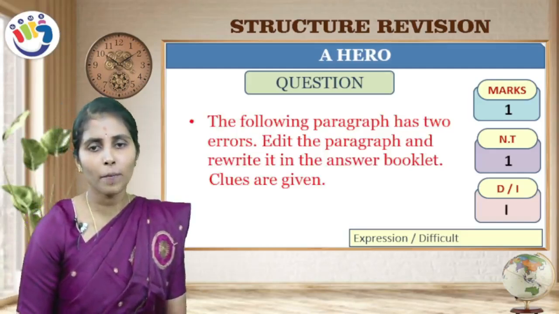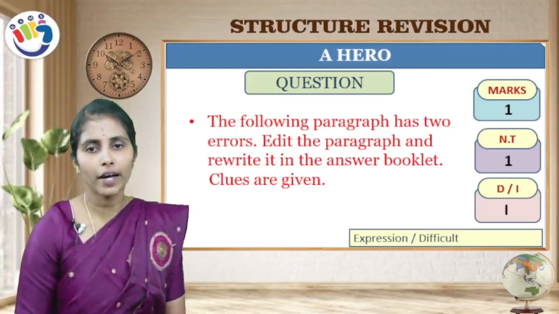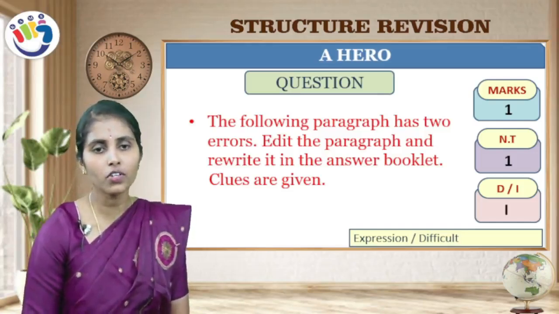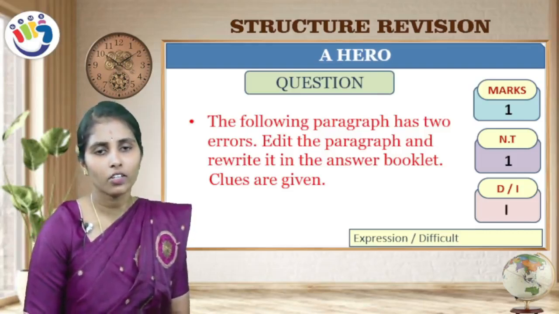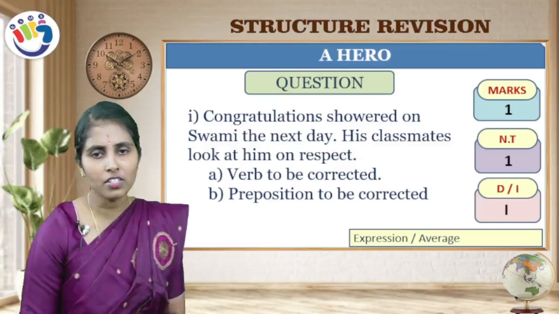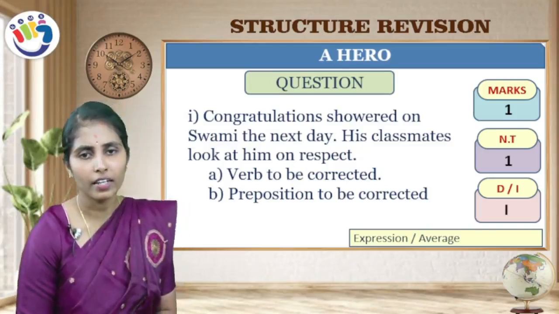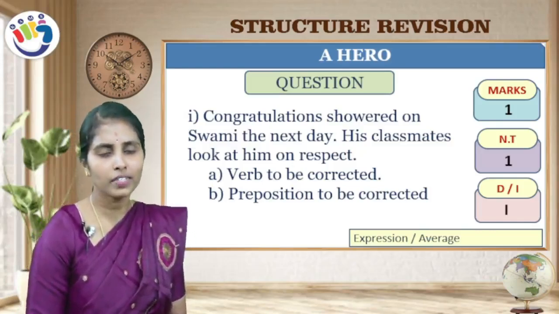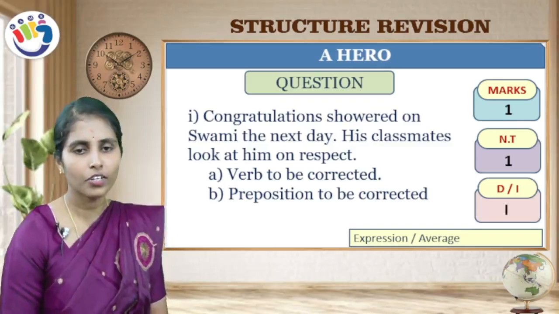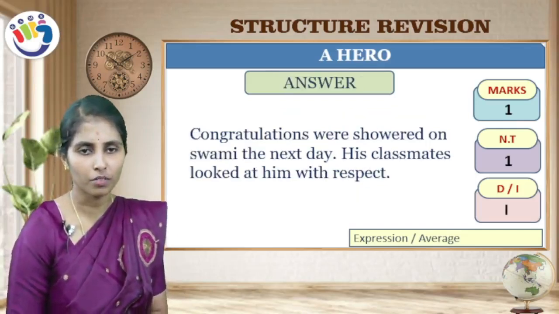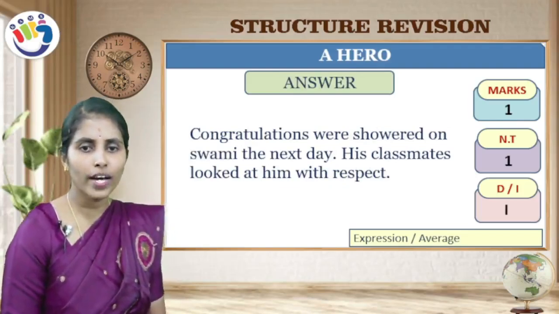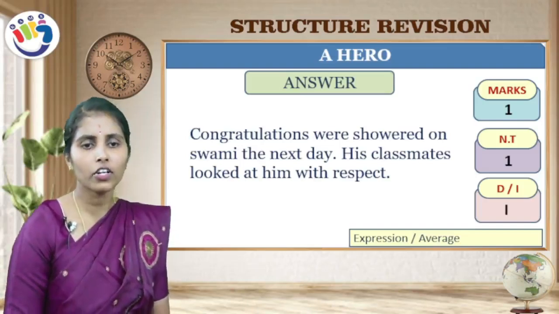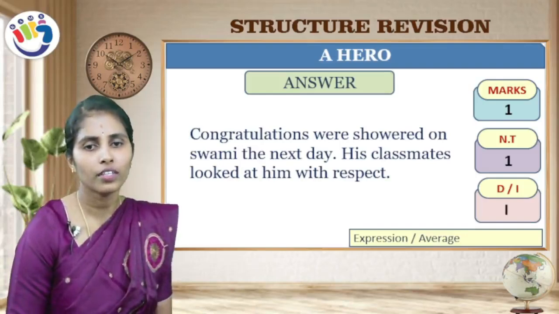Next, the following paragraph has 2 errors. Edit the paragraph and rewrite it in the answer booklet. You can use the 2 clues which you will get to edit this paragraph. Congratulations showered on Swami the next day. His classmates look at him on respect. See, 2 mistakes are there in this paragraph. One is related to verb and another one is related to preposition. Congratulations were showered on Swami the next day. His classmates looked at him with great respect.